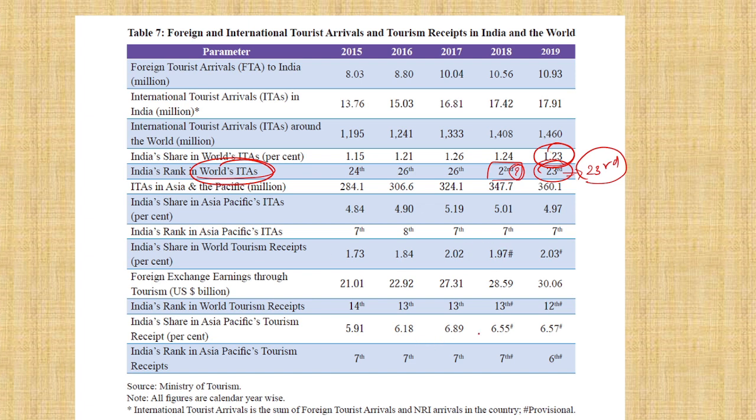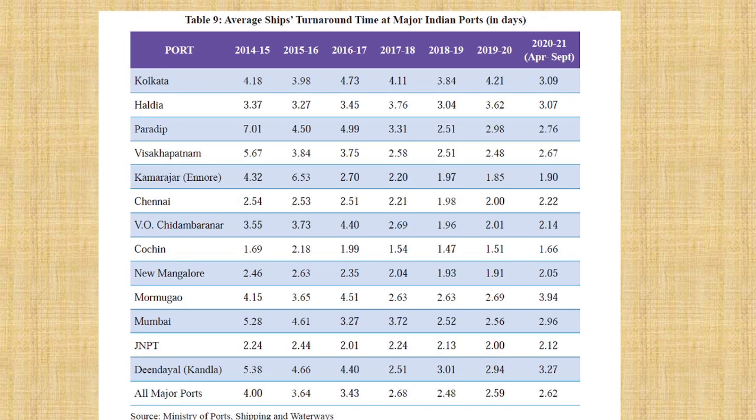In terms of Asia, how we actually perform is 7th. So we are not the first destination. And the question they will ask is whether we are the first or the most popular destination. We are 23rd in terms of international tourist arrivals. We are 7th in terms of Asia Pacific international tourist arrivals. Okay, and this you should know.